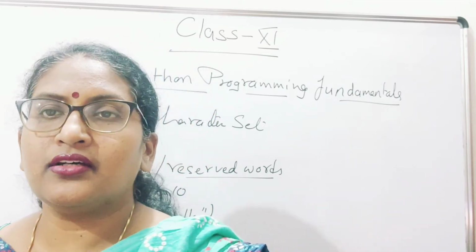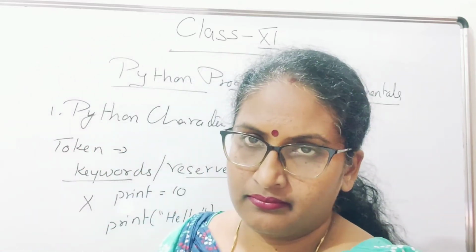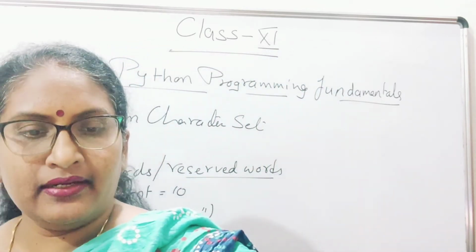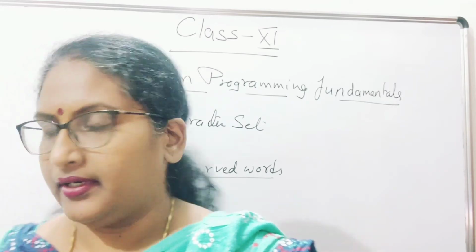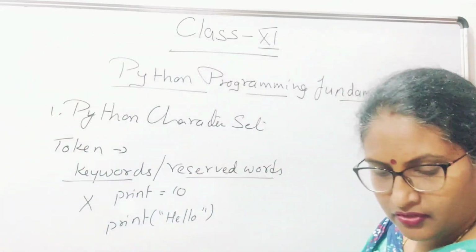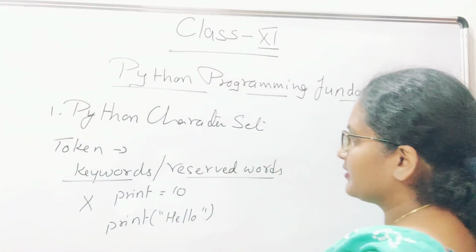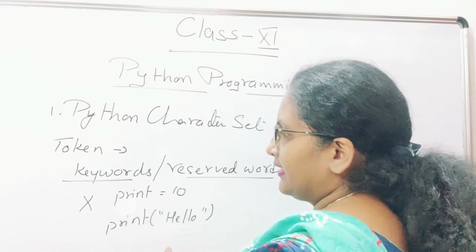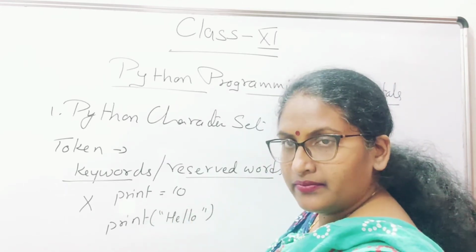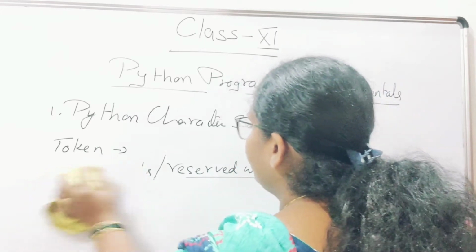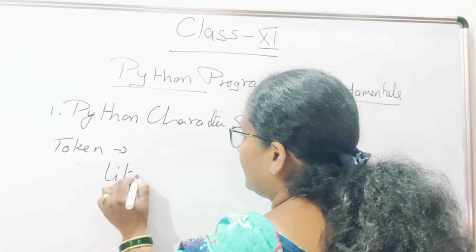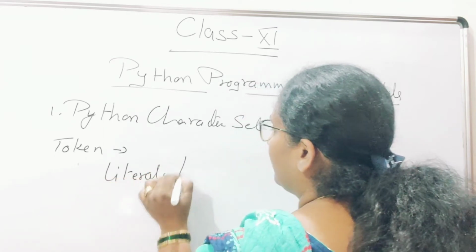Next is literals, or we can call it a token. A fixed numeric or non-numeric value is called a literal. I hope you have understood this. Number one is variable names or identifiers. Second one is keywords or reserved words. Third one, we will learn, is literals or constants.